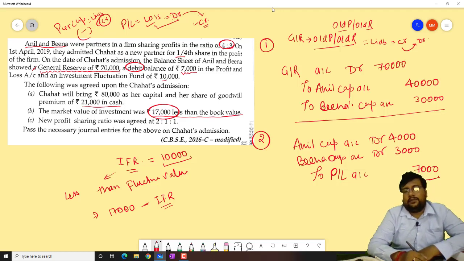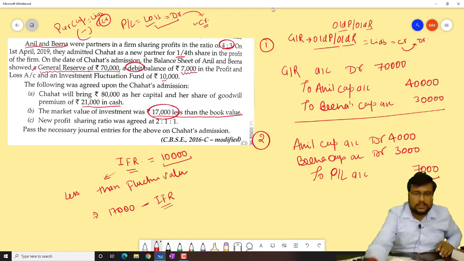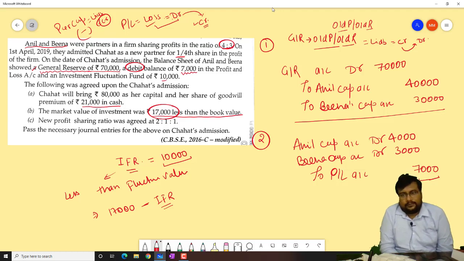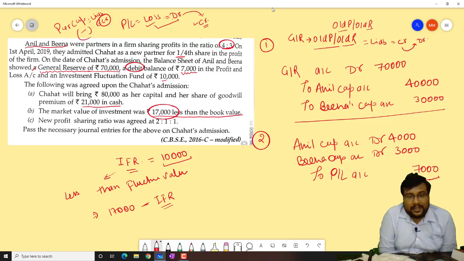Achha, why we are making the investment fluctuation reserve? Tell me in the comment box first. We will go for the third entry, but before that you tell me why we are creating the IFR. The name is itself investment fluctuation reserve. So reserve stands for unknown losses.